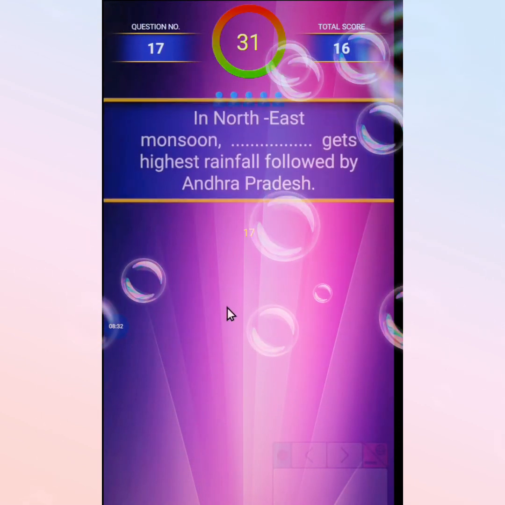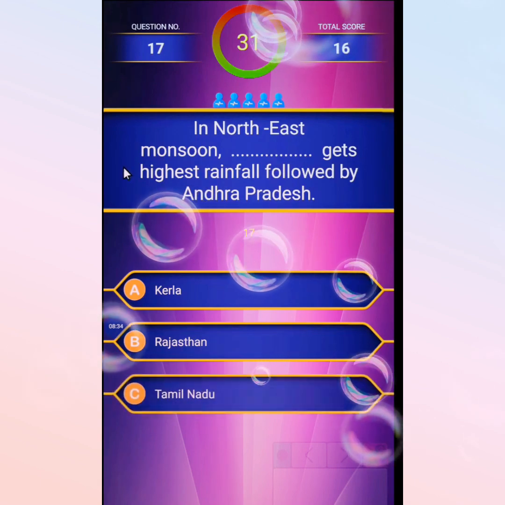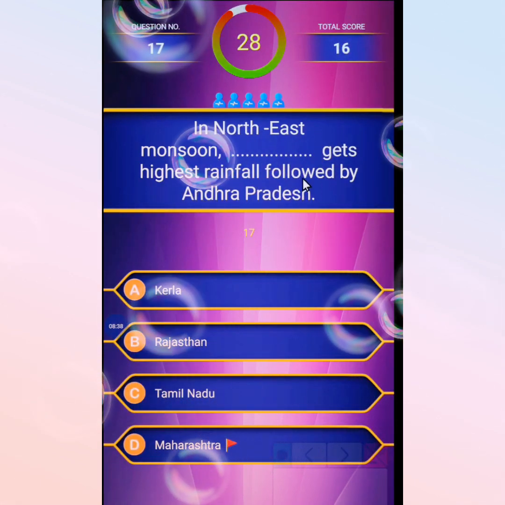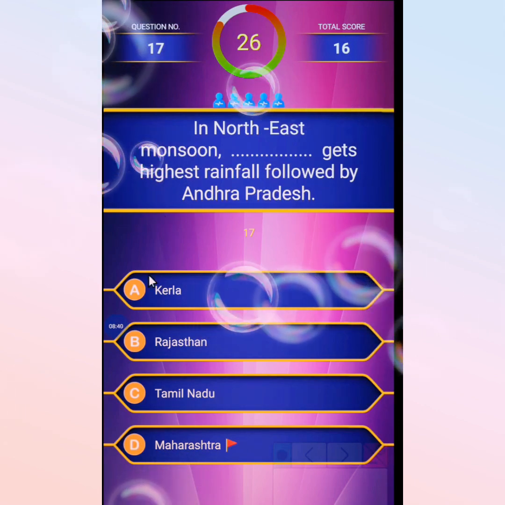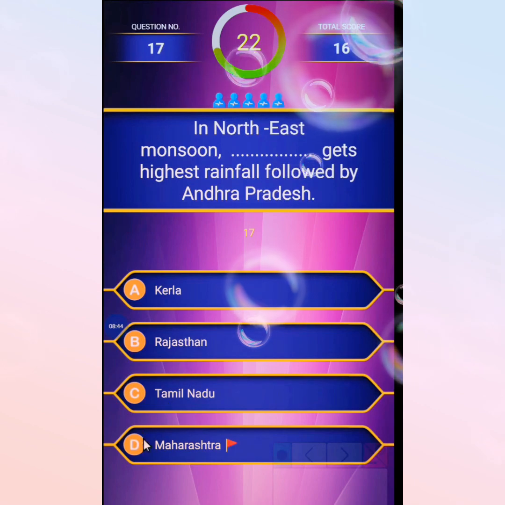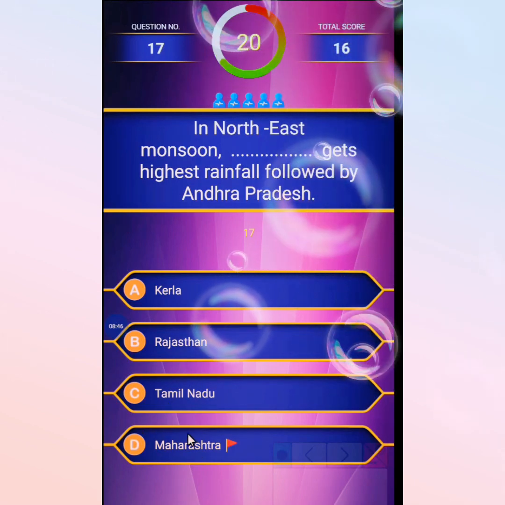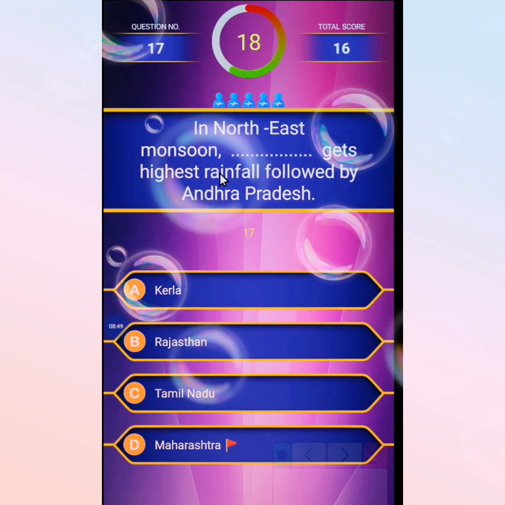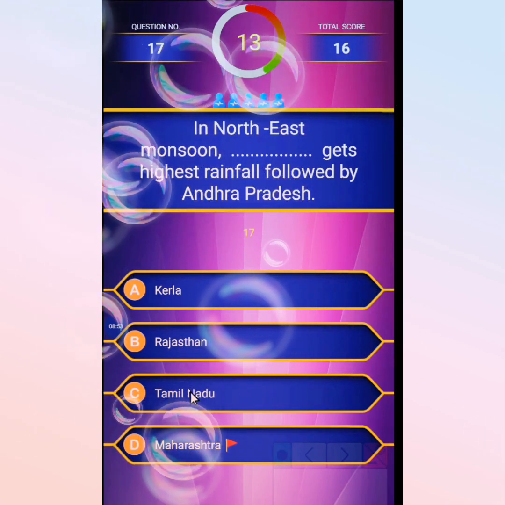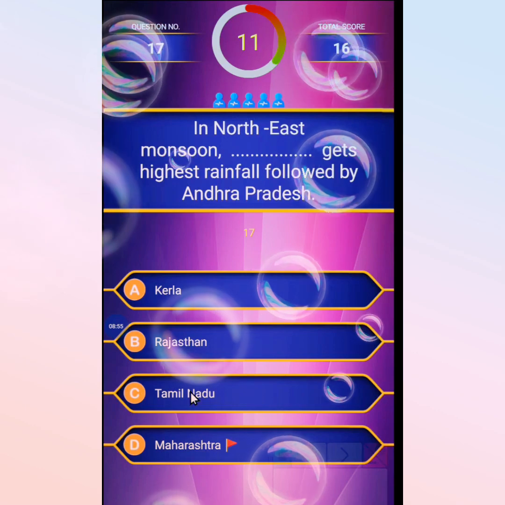Next question: in the northeast monsoon, dash gets the highest rainfall followed by Andhra Pradesh. First option Kerala, second Rajasthan, third Tamil Nadu, and the last Maharashtra. So in the northeast monsoon, Tamil Nadu gets the highest rainfall followed by Andhra Pradesh.